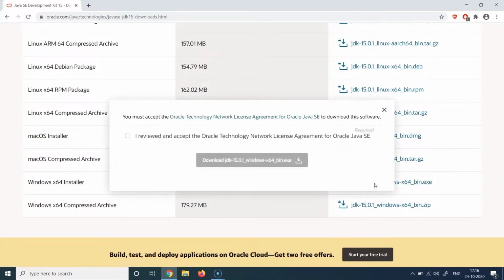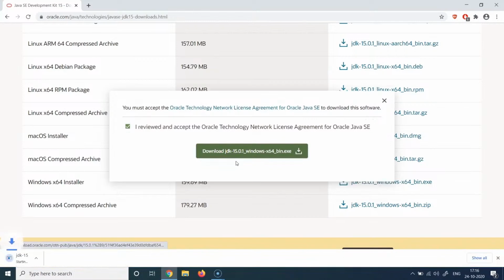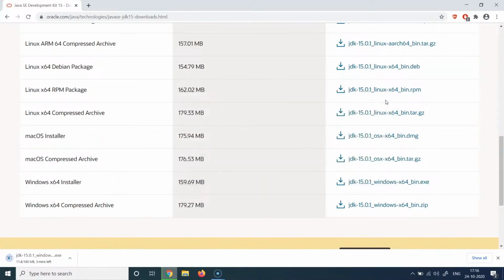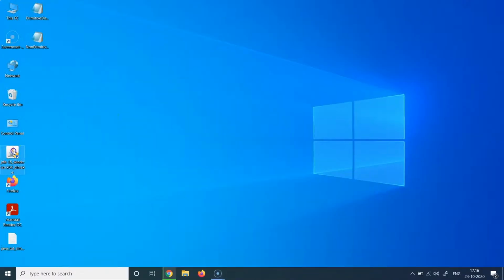Once we click on this, we'll get this pop-up, which will ask us to accept the Oracle Technology Network License Agreement. So we can hit this checkbox and click on Download JDK 15. And this shall start the download, and you will see an exe getting downloaded in your download box here. But as the download is going to take some time, and I'm not going to wait for that, I have already downloaded JDK 15 for this particular demo, and it is sitting here on my desktop. So we'll just run this particular exe, which is exactly the same exe as the one which is being downloaded.